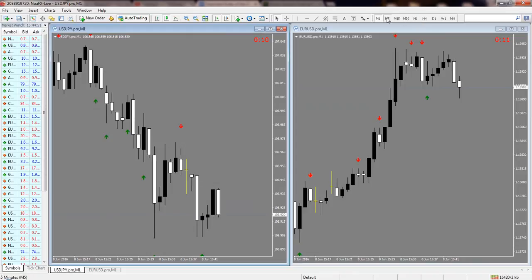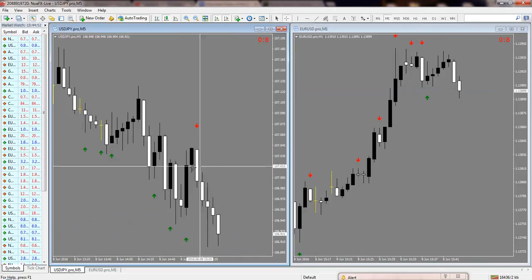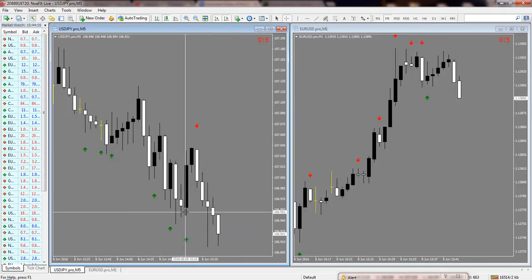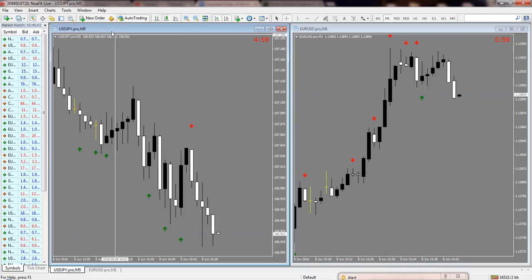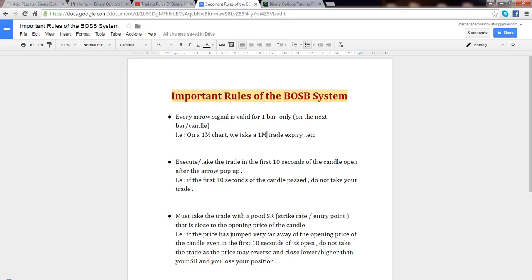And if I have a 5-minute chart, for example, where we had a buy arrow here, I'm going to take the trade on the next candle for the same time as the chart my arrow is on in the MetaTrader 4 platform. So here it's a 300-second or 5-minute expiry trade, and so on.